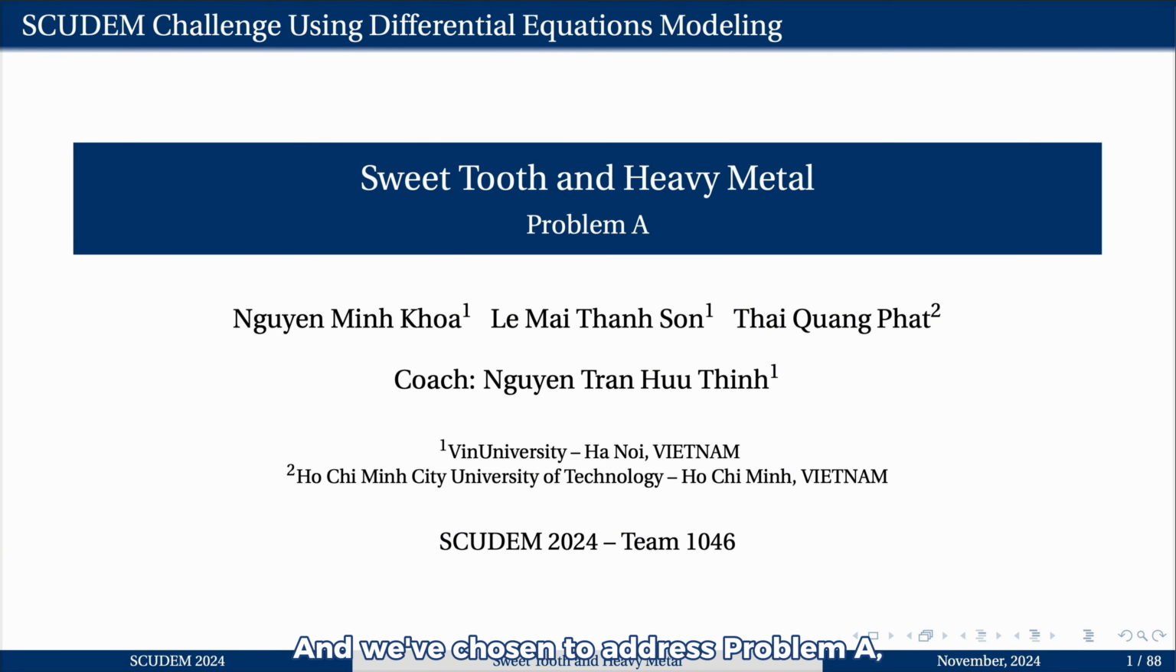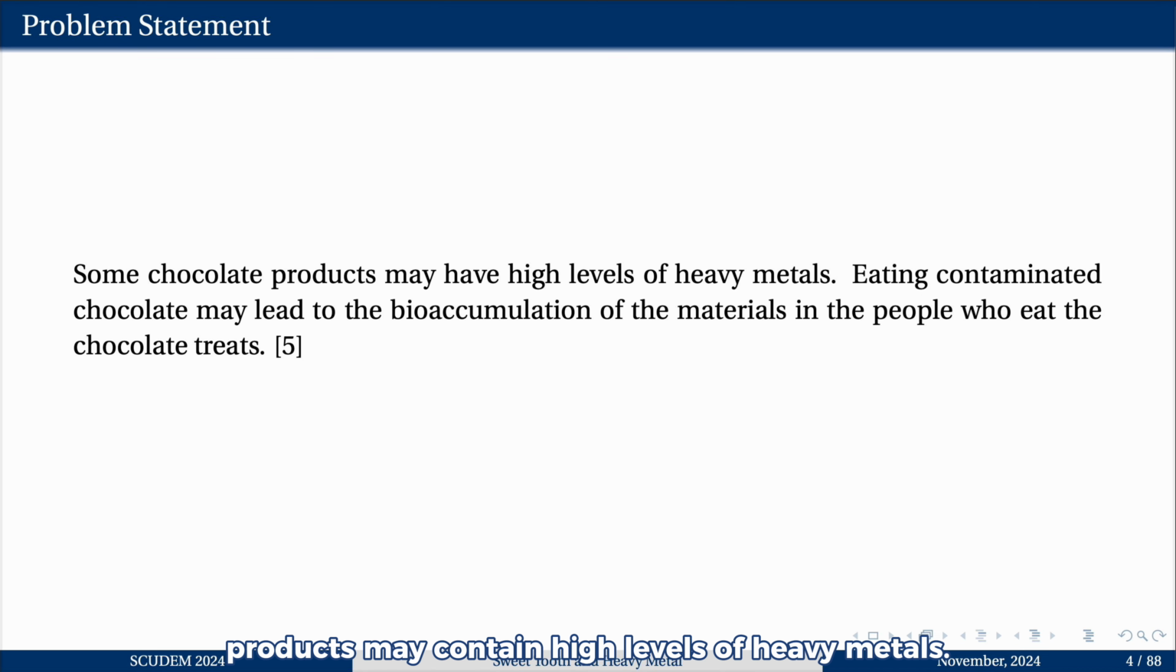And we are chosen to address Problem A, titled Sweet Tooth and Heavy Metal. Some chocolate products may contain high levels of heavy metals. When people consume these contaminated chocolates, there is a great bioaccumulation of these harmful materials in their body. This means that over time, this metal can build up to a toxic level, potentially leading to serious health effects.